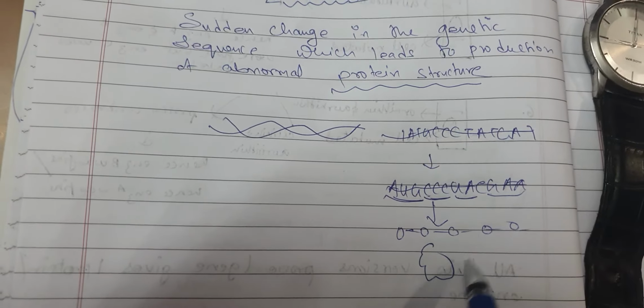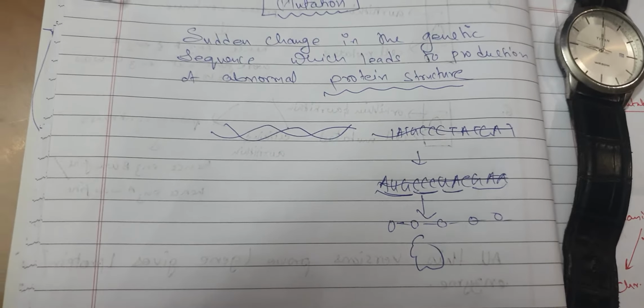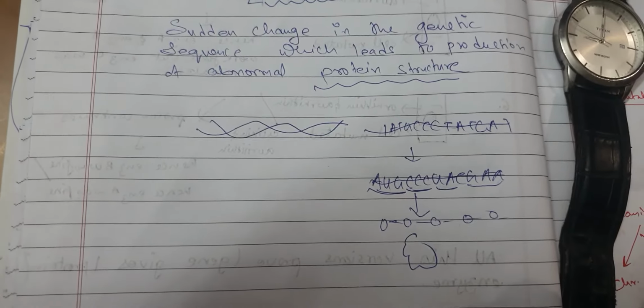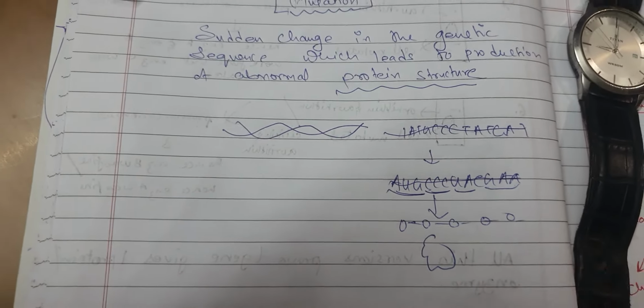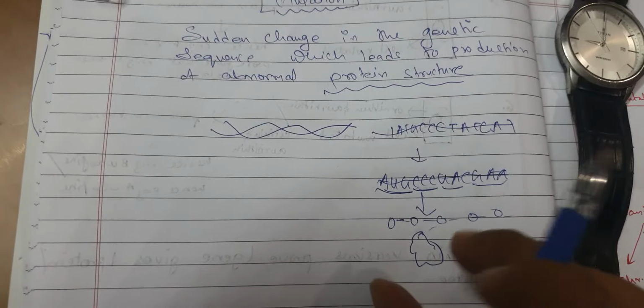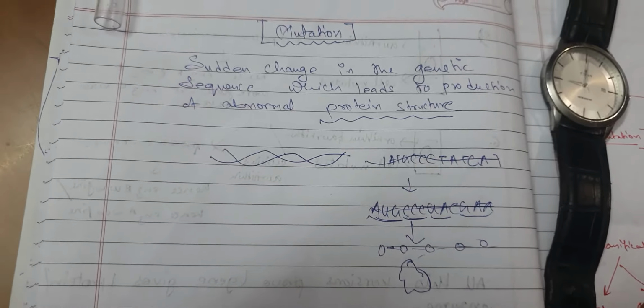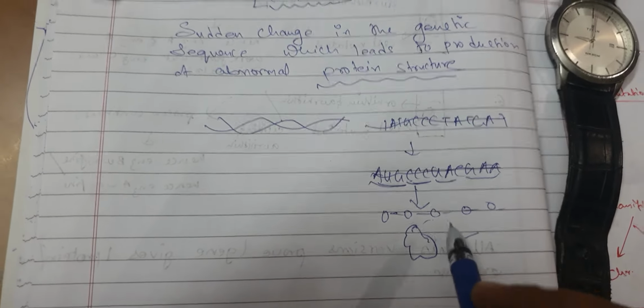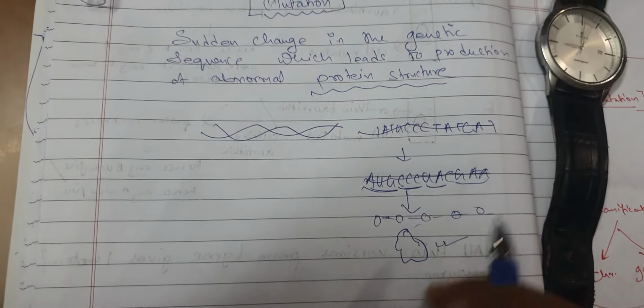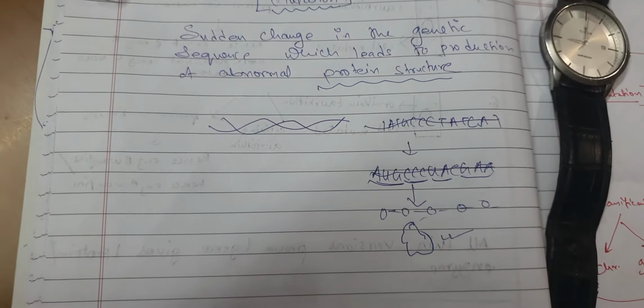The polypeptide chain will form an alpha helix or a beta pleated sheet, then a secondary structure and a tertiary structure, which will have grooves in it and a specific structure that does a specific function. It may act as an enzyme, or as a hormone, which gives rise to our characteristics, right?